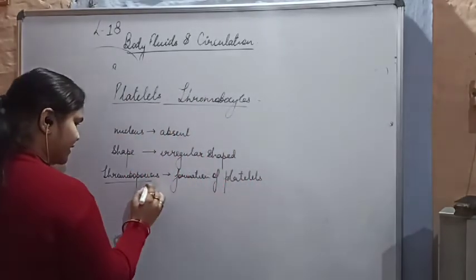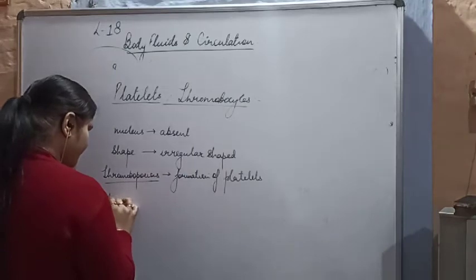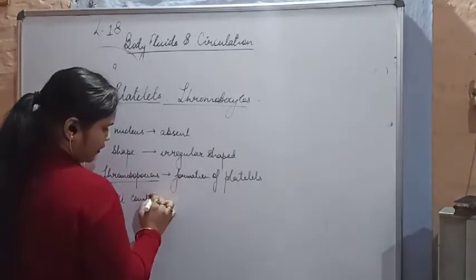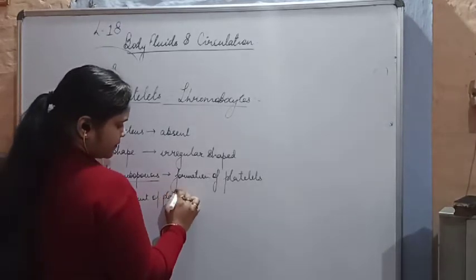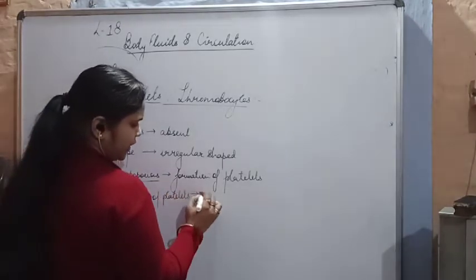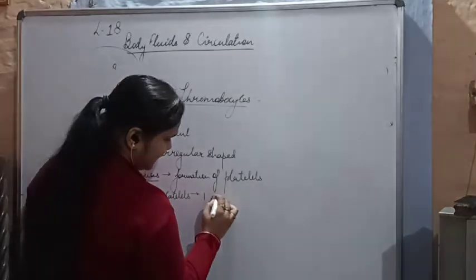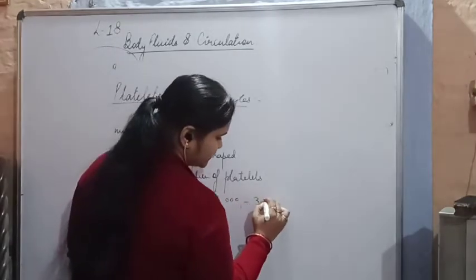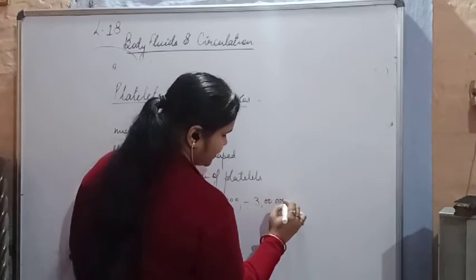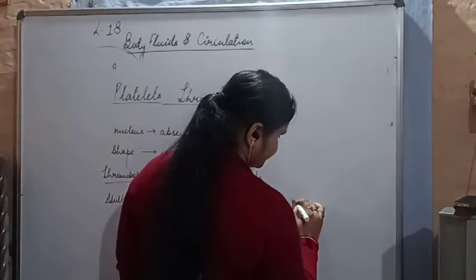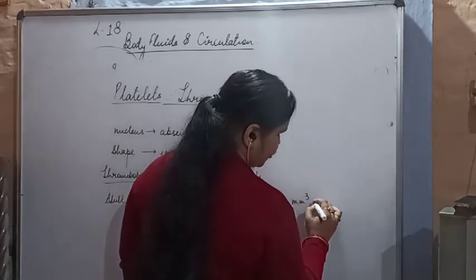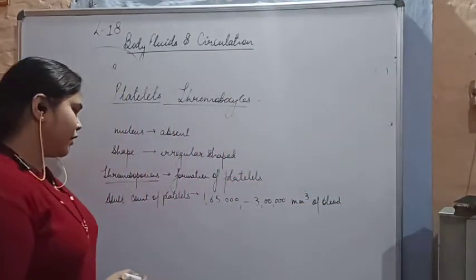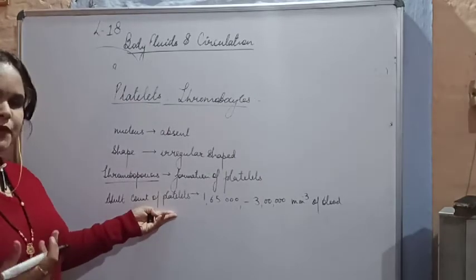Then an adult count of platelets is 1,65,000 to 3 lakhs per cubic millimeter of blood. This is the count of platelets in an adult human being.